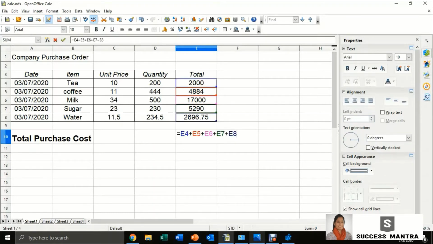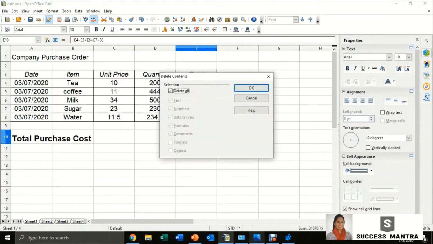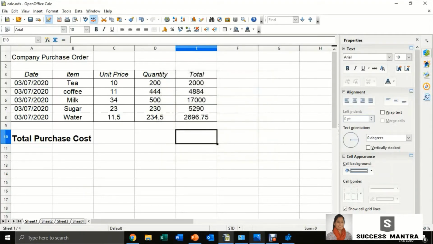If you double click there, you can see the function that you have entered. If you have many cells to add up, then you don't need to select all the cells one by one like this. You have a separate function called the range function. Enter the keyword sum and select the range which you need to sum, and enter. So here you get the sum. If you double click here, you can see the formula that you have entered. That is the range function.